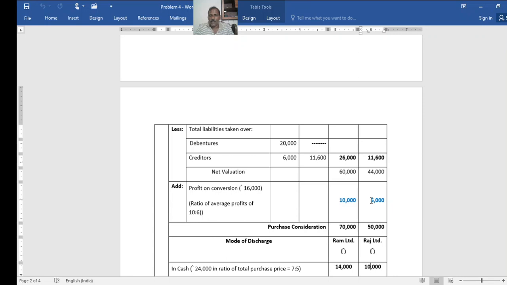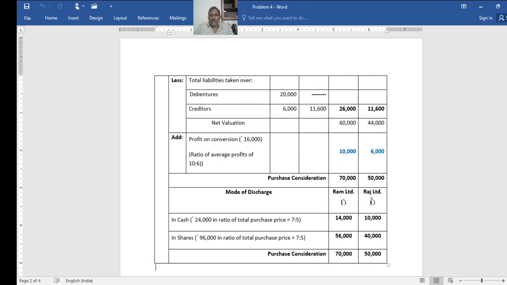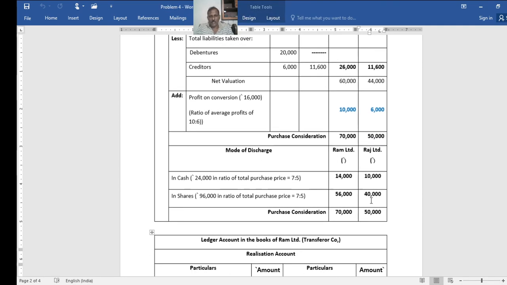Remember friends, the total amount 1,20,000 is given, and this net asset method we have followed here for the purpose of apportionment of this. So you get 70,000 and 50,000, the total purchase consideration payable. Now it is the discharge. See, out of 1,20,000, Hamraj Limited agreed to pay 24,000 in cash, and this 24,000 must be apportioned in the ratio of the net asset, the profit. You see, it is given there.